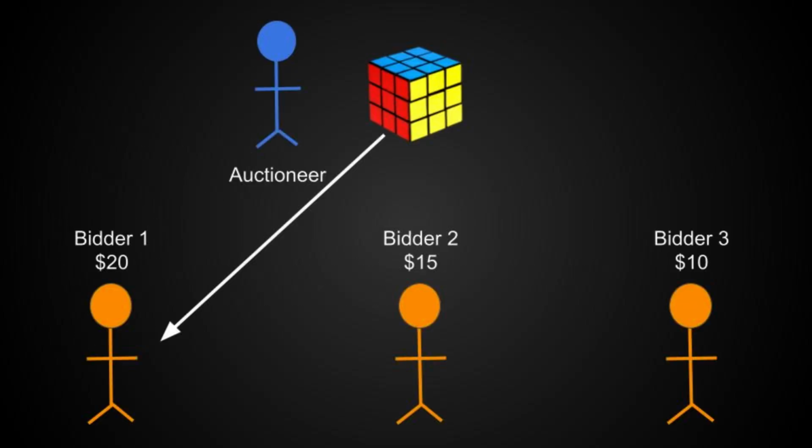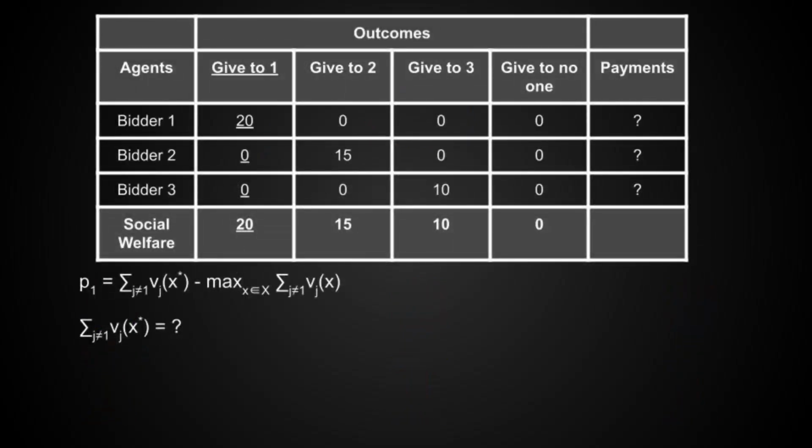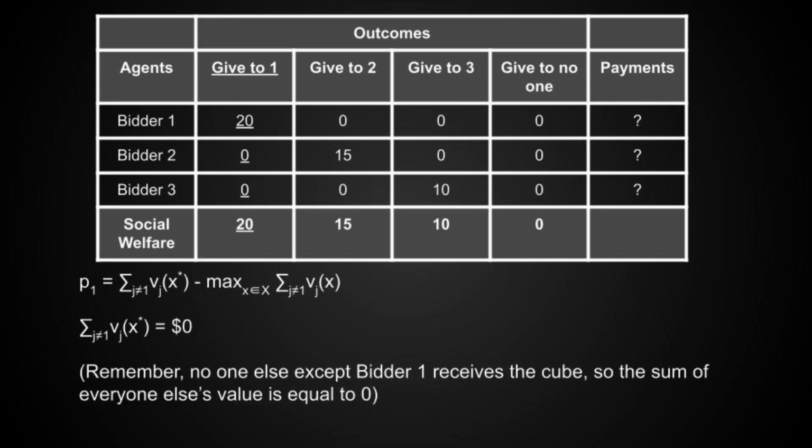So in this setting, the socially optimal outcome would be to give the Rubik's Cube to bidder 1. And this should make intuitive sense, because bidder 1 values it the most at $20, and so by giving the cube to him, we maximize the social welfare of this setting. So let's think about what we would pay to bidder 1 in this scenario using our VCG mechanism. Well, remember, this first term represents the sum of values of all the other players from this outcome. But because only bidder 1 receives the item in this socially optimal outcome, the valuation of every other bidder is just going to be 0. So for bidder 1, this first term is going to be 0.